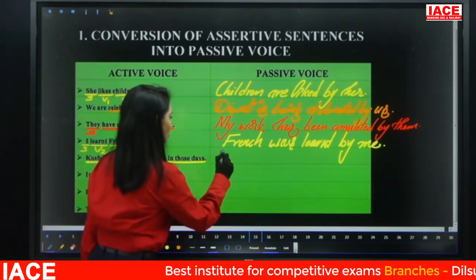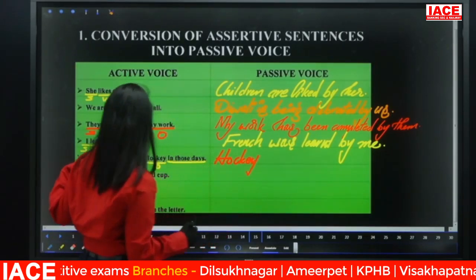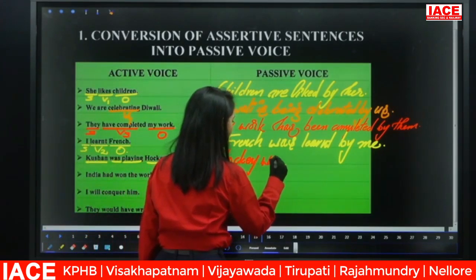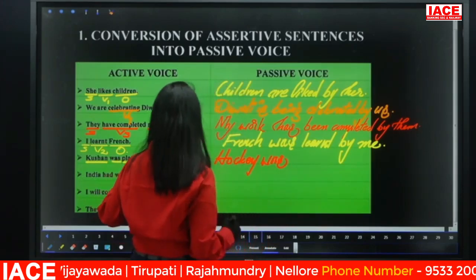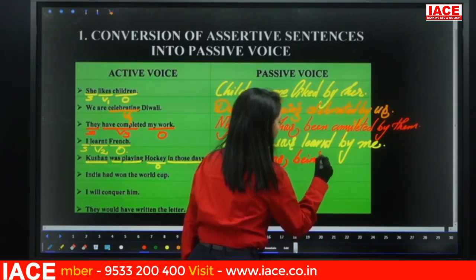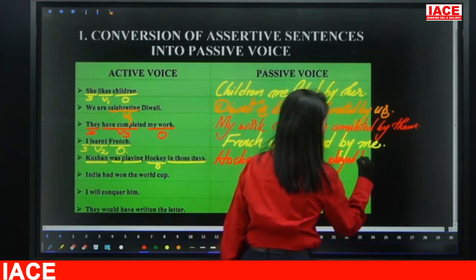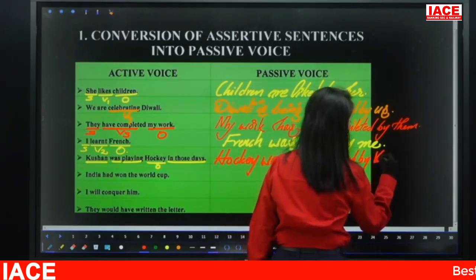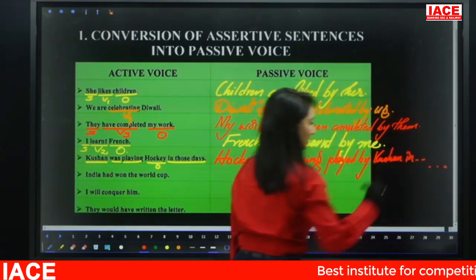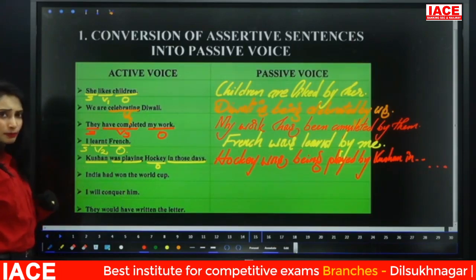Hockey, here was is there. Was playing, hockey is singular, so we have to take was. Playing, what is the be form? Being. Hockey was being played by Kushan, with additional information in those days. Right? So that's about past continuous.